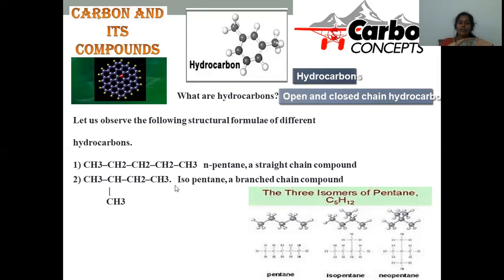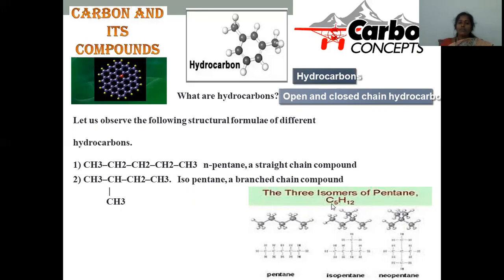Whereas one of the carbons can be joined as a branch. The number of carbons remains the same, but a straight compound is now turned into a branched one. 1, 2, 3, 4, 5, total 5 carbons, just like above, and the hydrogens also resemble the starting compound. The only difference is that the first is in the straight form, while in the second we have a methyl branch. The second compound is designated as isopentane, where one methyl is in the side chain. Hence, this is the branched one.